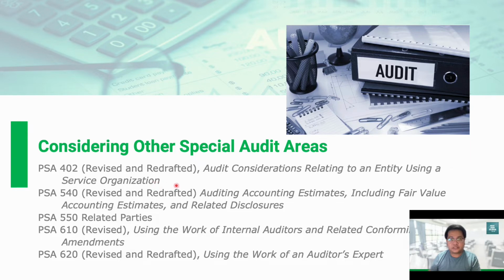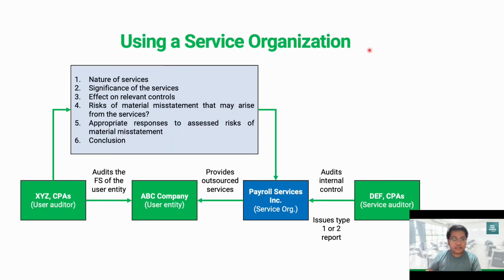We have audit consideration when an entity uses a service organization. So now let us talk about service organization. A service organization, just like this one in our example, is a third-party organization that provides services to a user entity that are part of that entity's information system relevant to its financial reporting. Actually here, our client is the user entity, ABC company, and we are called the user auditor. So we are on the shoes of XYZ CPAs, who audits ABC company.